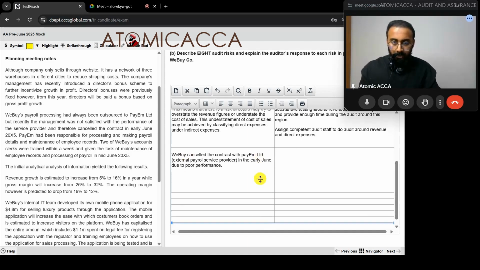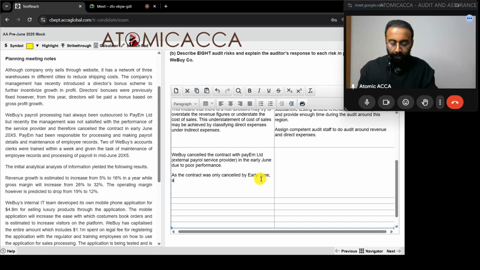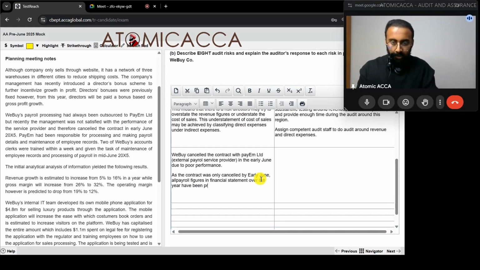Now, what is the risk over here? As the contract was only cancelled by early June, all payroll figures in the financial statements over the year have been processed from their end.